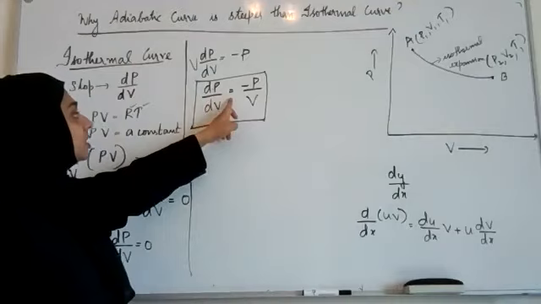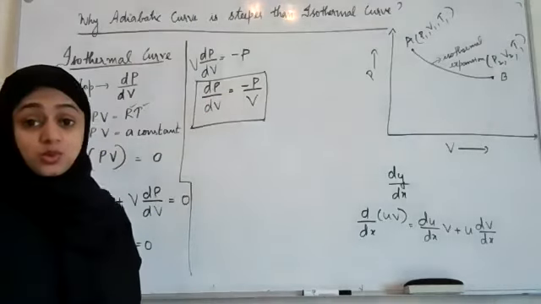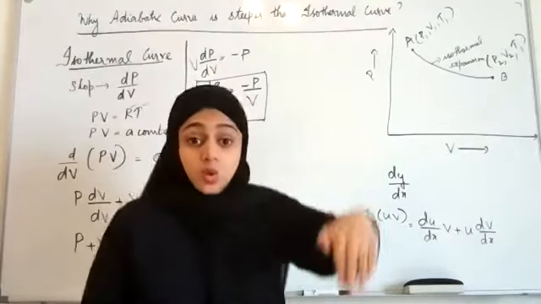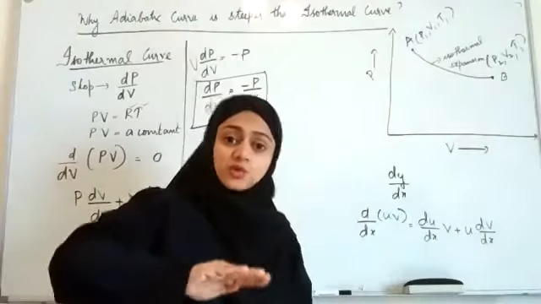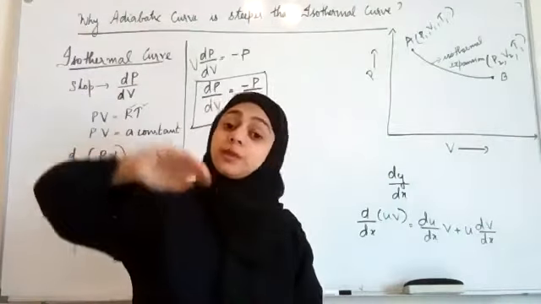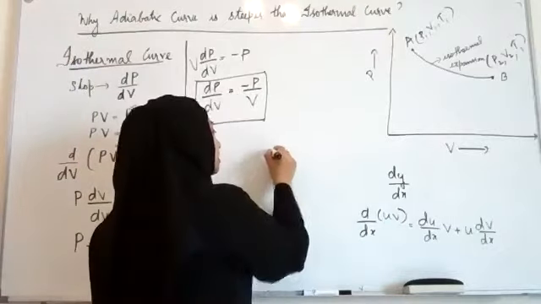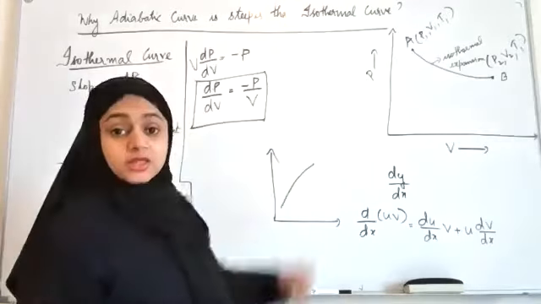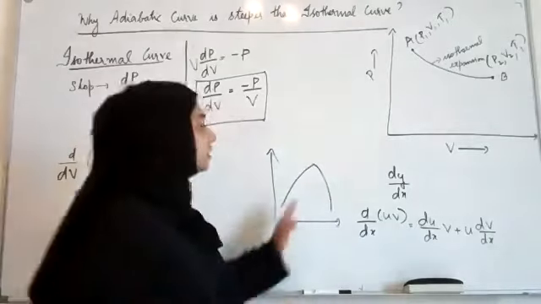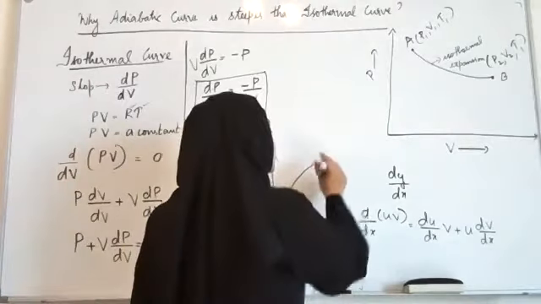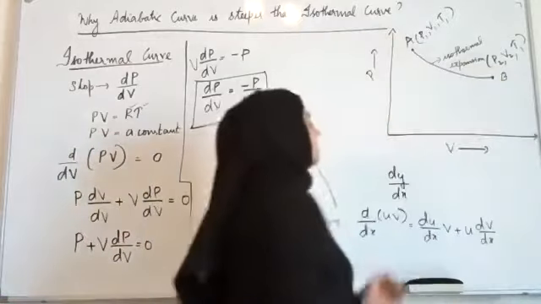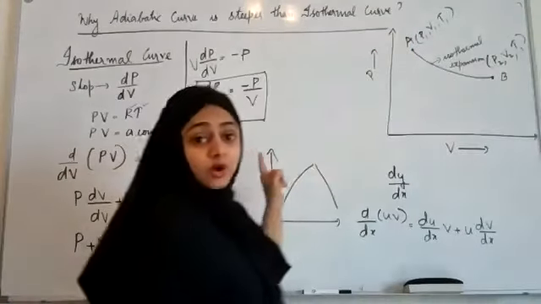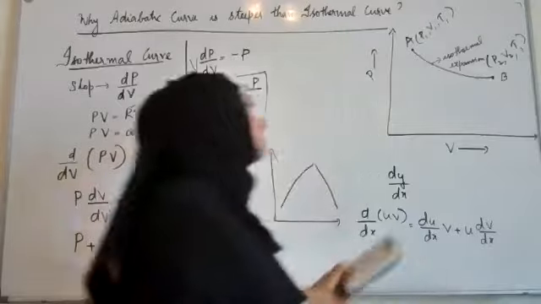For an isothermal curve, see, the slope is negative. Why is it negative? Because it is sloping down. If a curve goes up the hill, the slope will be positive. So if you have a graph where this is the line, it will have a positive slope. Now, if it is going down the hill, it will have a negative slope. See here, it is going down the hill, right? So it's going down the hill to a valley. So it is a negative quantity. So the slope of the isothermal curve is a negative quantity.